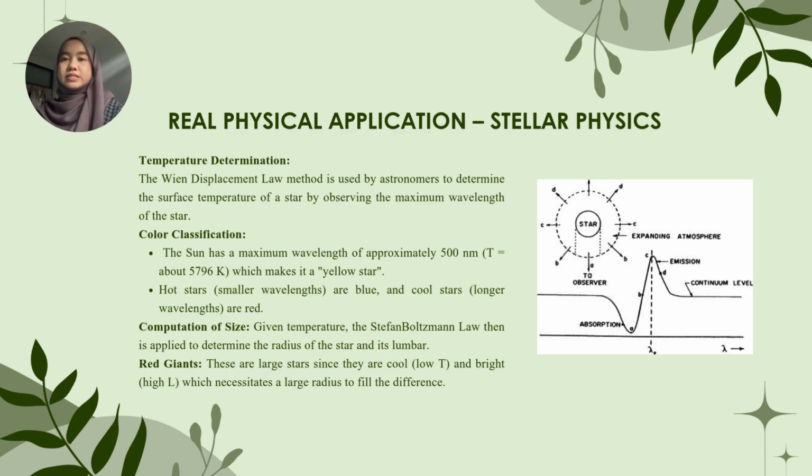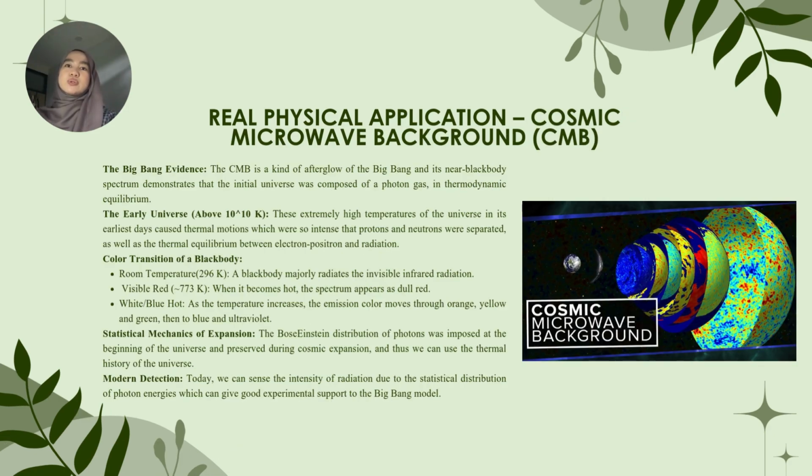First, stellar physics. Blackbody radiation is essential for determining the properties of stars. Astronomers use Wien's displacement law to estimate a star's surface temperature by observing the wavelength at which its emission is maximum. Next, we move to the cosmic microwave background, or CMB, which provides strong evidence for the Big Bang theory. The CMB is the afterglow of the early universe and has an almost perfect blackbody spectrum.